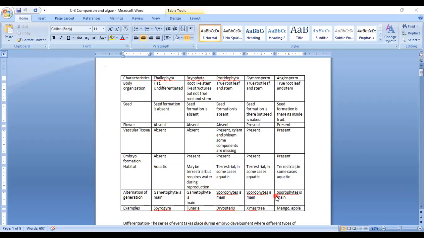It is dependent on the gametophyte for its survival. That is why in them the gametophyte is the main plant.